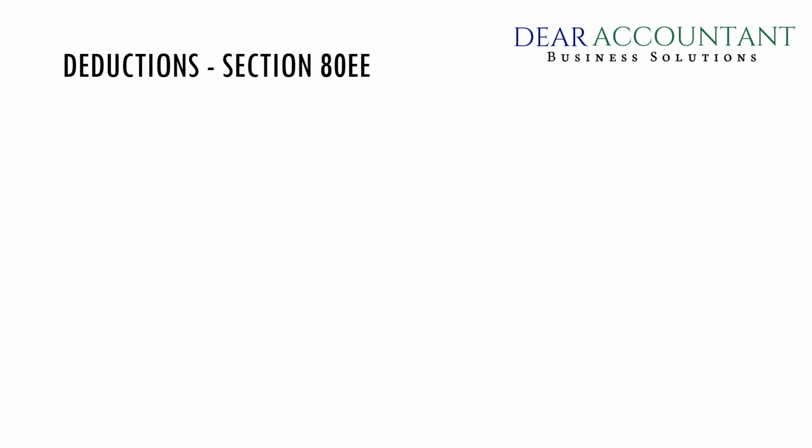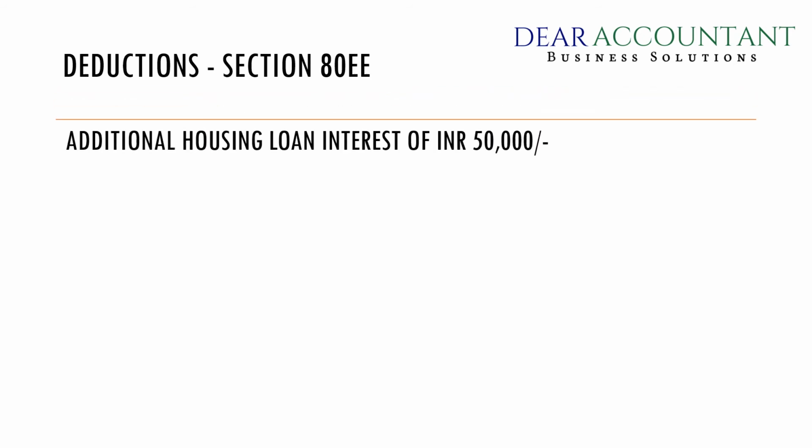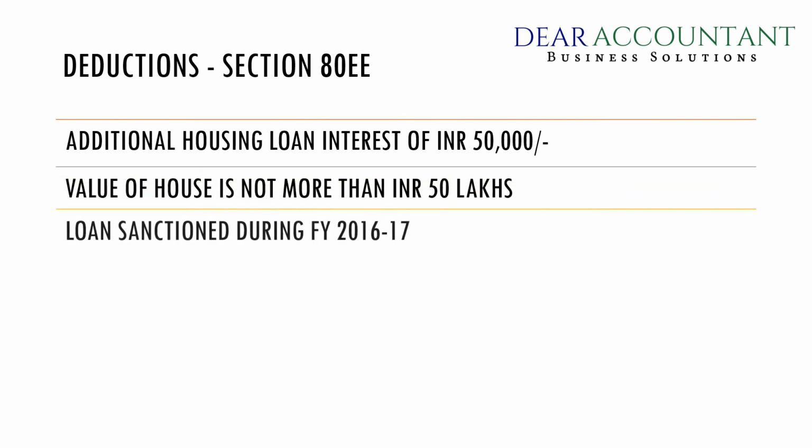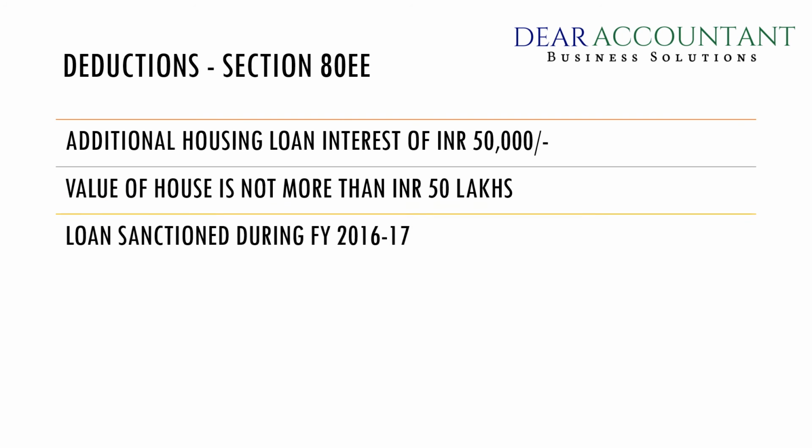Coming to some of the deductions which are relating to loans, one such section is section 80EE. You get an additional housing loan interest deduction of rupees 50,000. An important point to be noted here, the total value of the house for which the loan has been taken should not be more than 50 lakh rupees.